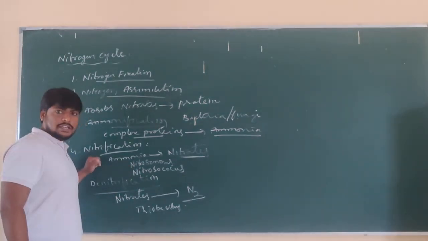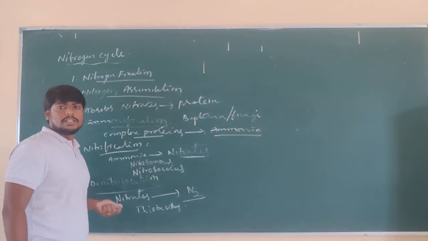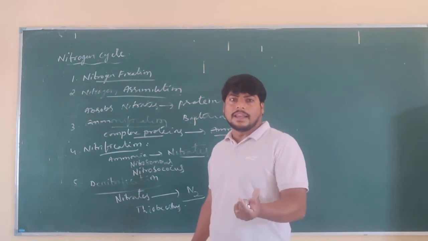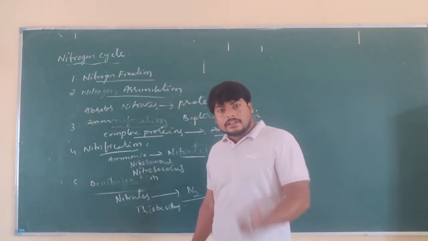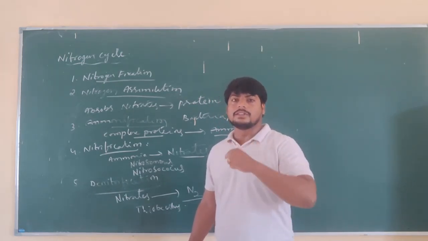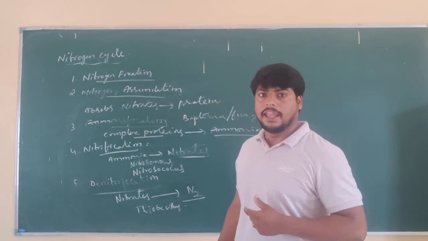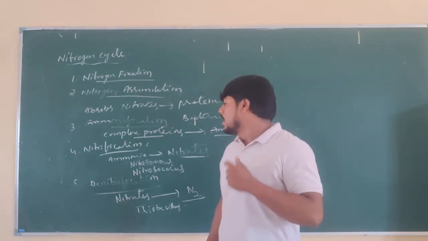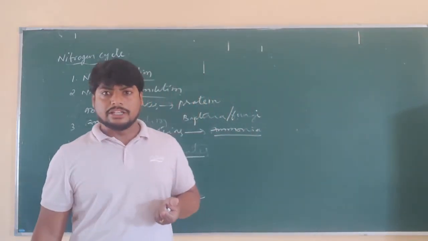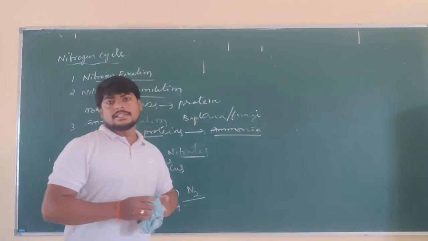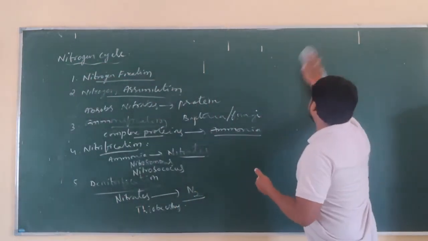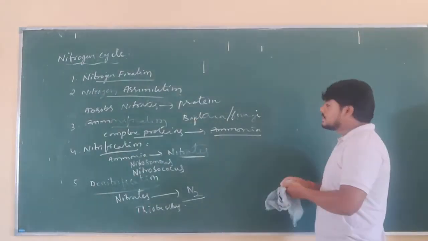And next, denitrification. So D means going back into the atmosphere. The nitrates which are found in the soil, some of them are used by the plants, and some of the nitrogen goes back to the atmosphere in the form of nitrogen gas. This is also caused by denitrifying bacteria, like Bacillus and Micrococcus denitrifying bacteria. In this way, we can see that the nitrogen cycle is carried out. So, a simple cyclic form.